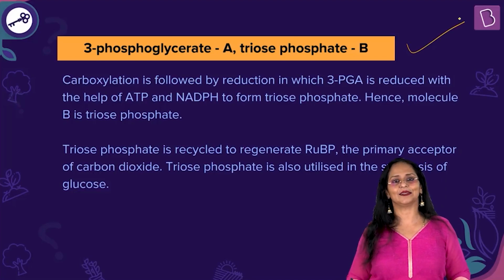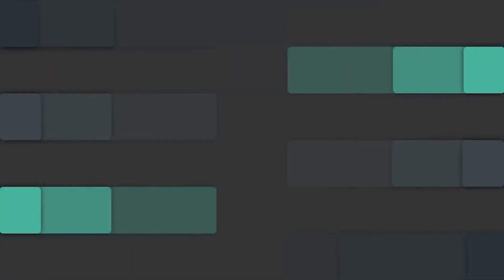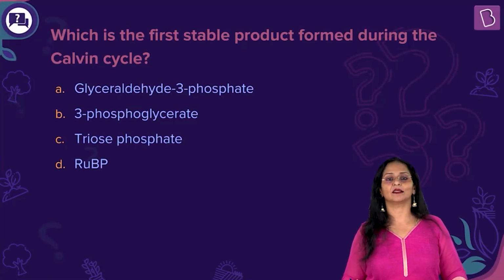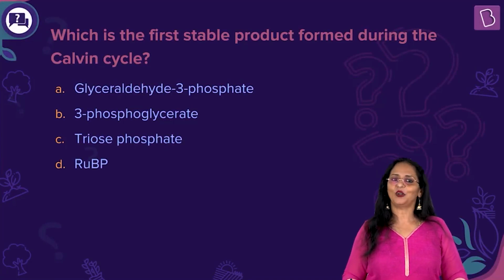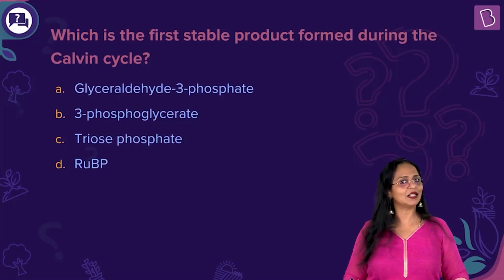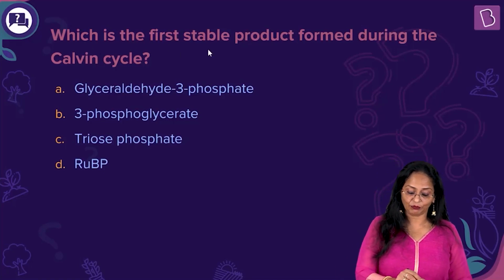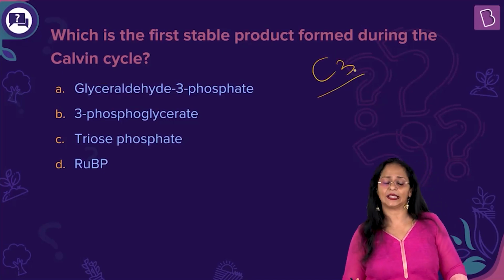That is the right answer. A new question for you. Which is the first stable product formed during the Calvin cycle? Calvin cycle, also called a dark reaction, is commonly called a C3 cycle. What does 3 indicate? A 3-carbon compound. That's why it's called a C3 cycle. So here we have to see which is the first stable product formed during the Calvin cycle. We know that it is a 3-carbon compound because we're calling it a C3 cycle.